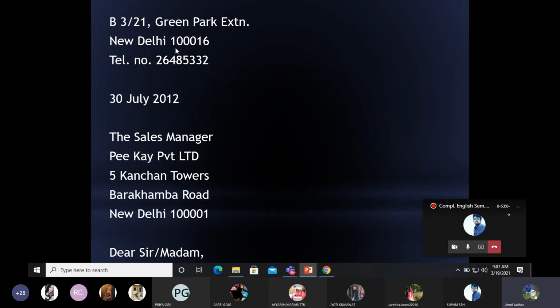Is that clear now? Have you understood the sender's address and the date? Okay. Now what is this part of the letter called? This is called the inside address.